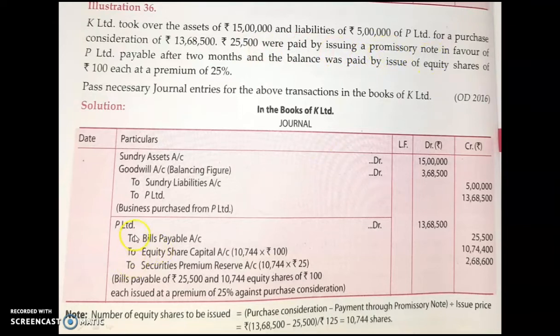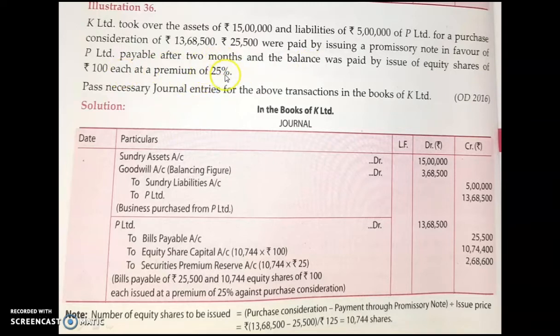So here you have to write to bills payable. Whenever a promissory note is being given, you have to mention to bills payable, 25,500. And for the rest of the money, you are paying it by issuing shares, and that too with a premium.